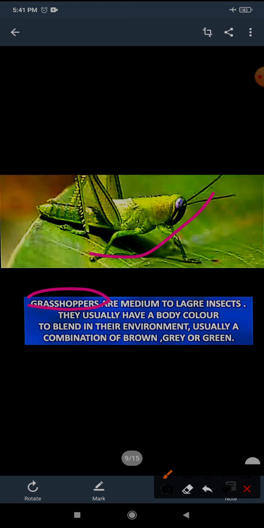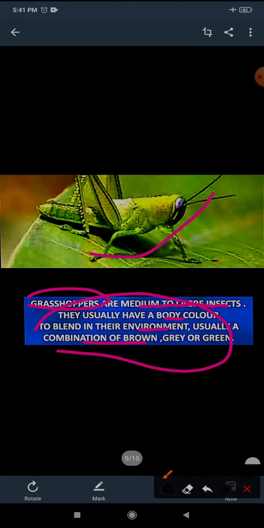Grasshoppers are medium to large insects. They usually have a body color that blends in with their environment, usually a combination of brown, gray, or green. So grasshoppers can be in different colors. Here you can see in which colors they are present.